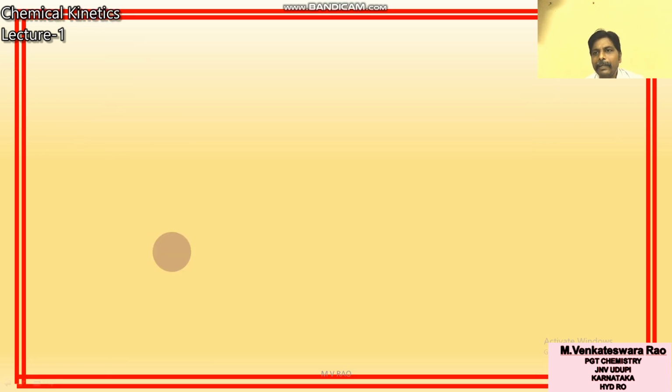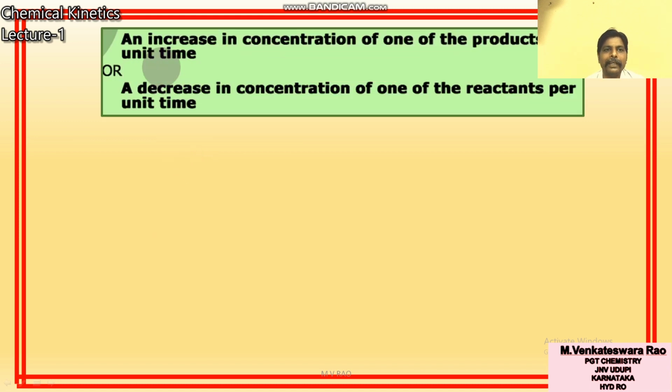Now we will try to define rate of reaction. What is meant by rate of reaction? An increase in the concentration of one of the products per unit time is called rate of reaction. If you take a reactant, then a decrease will come.